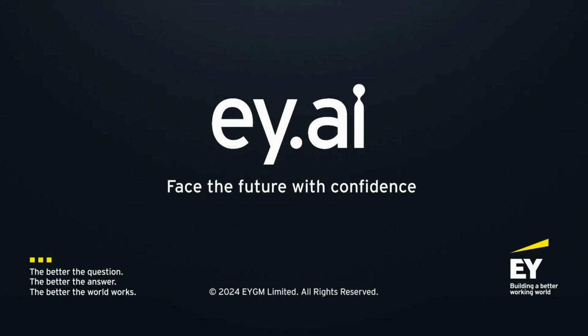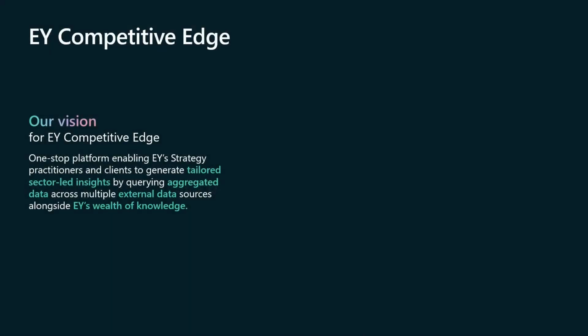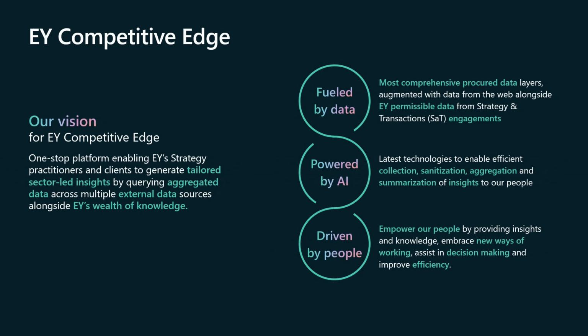So you saw our vision. A typical M&A journey consists of 3 phases. First phase is you build the strategy, then you do a diligence, and then you execute. So I'll touch upon Competitive Edge. Competitive Edge is the product which focuses on strategy.